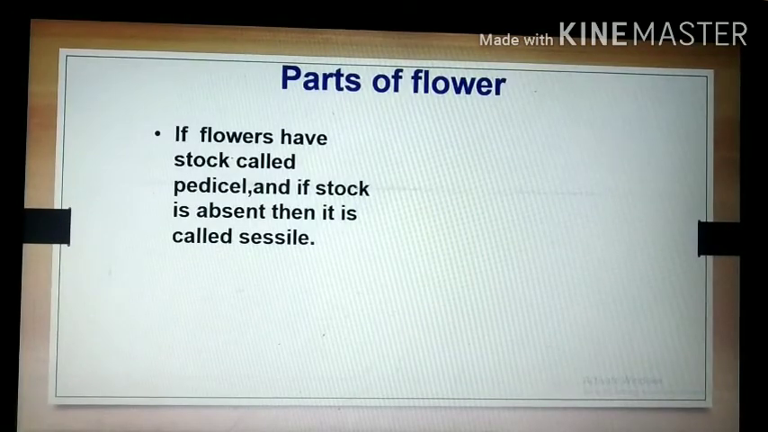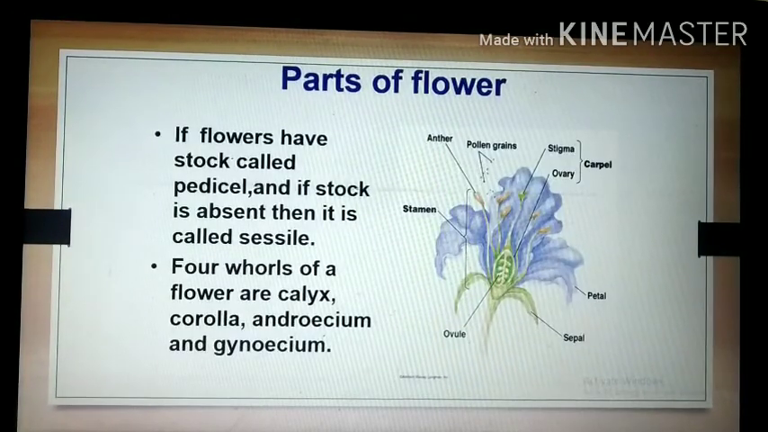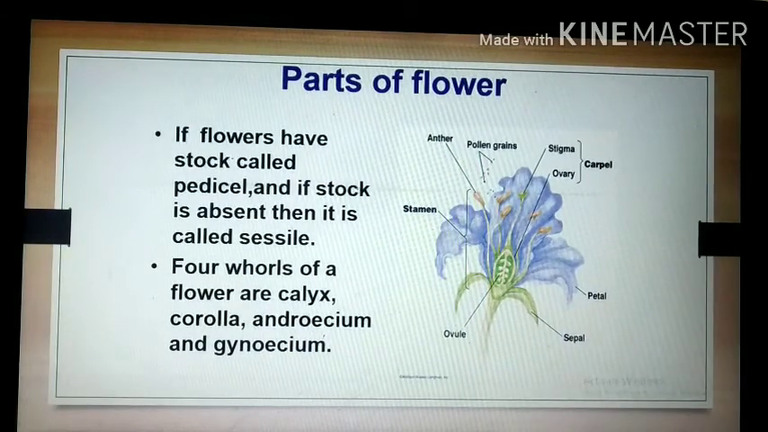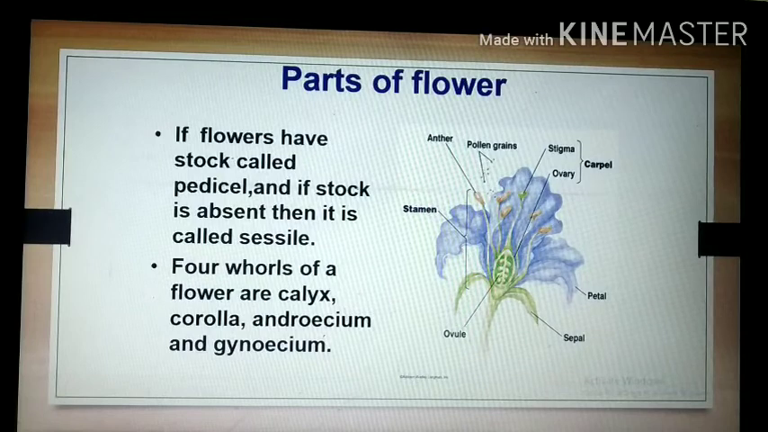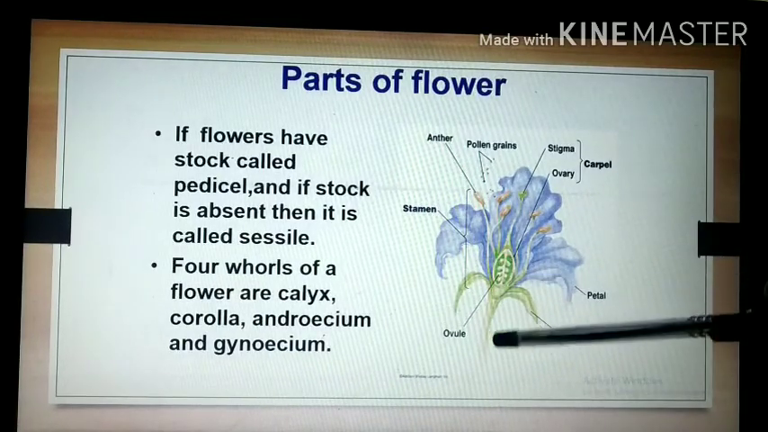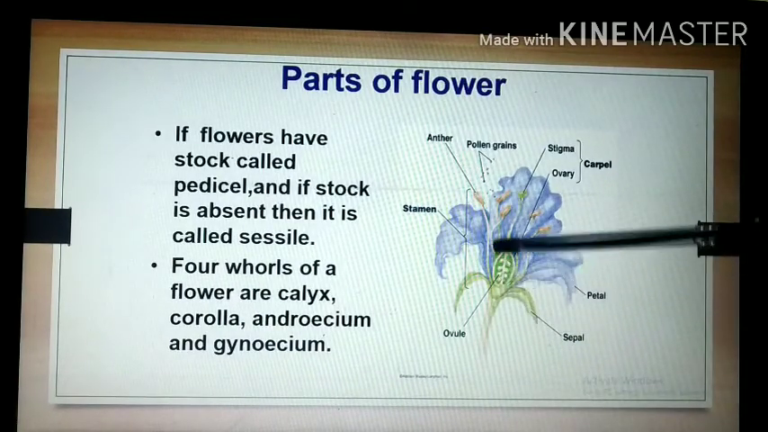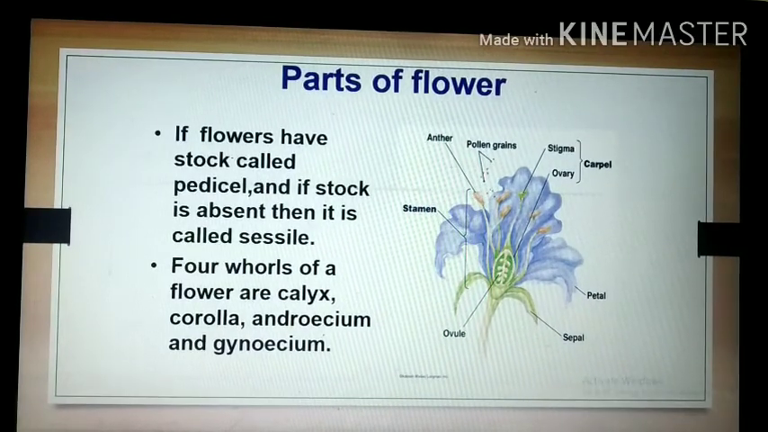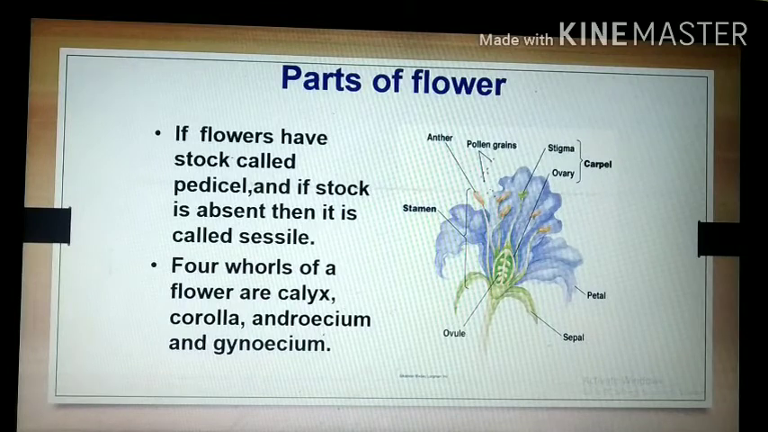Then see, one by one, the parts of the flower. We know that some flowers have a stalk. These flowers are called pedicellate flowers. See, this is the stalk. The flowers which bear the stalk are called pedicellate flowers, and the flowers which do not bear the stalk are called sessile flowers.